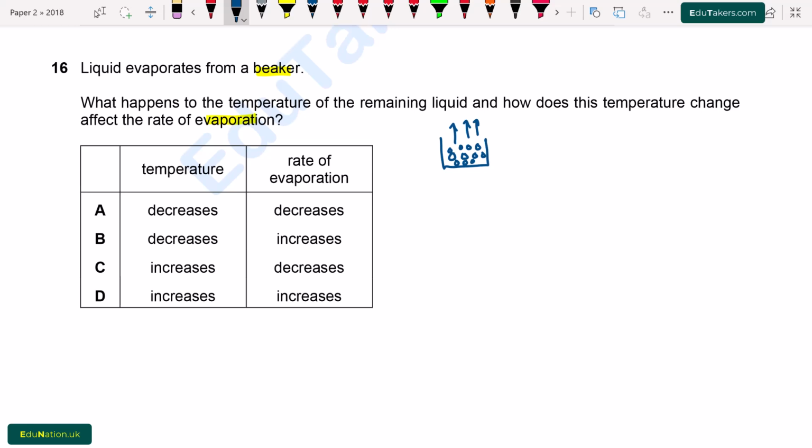Now we see the options. Temperature and the rate of evaporation. Option A, decrease, decrease. So option A is correct.